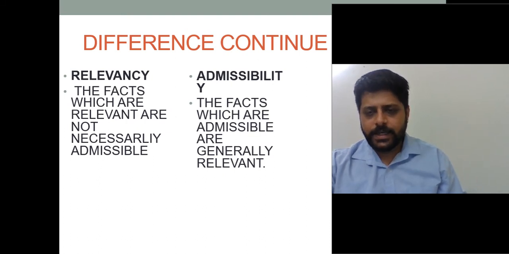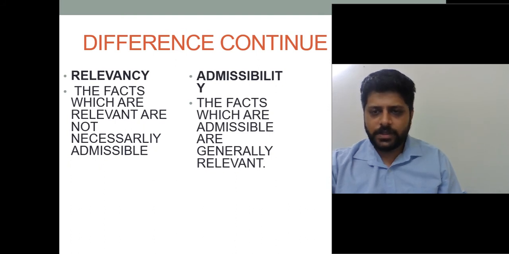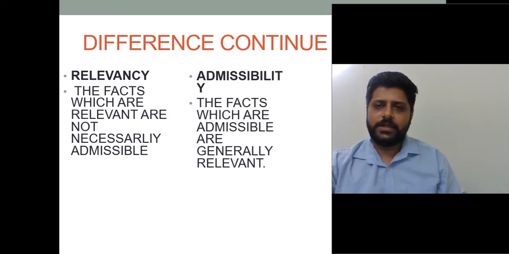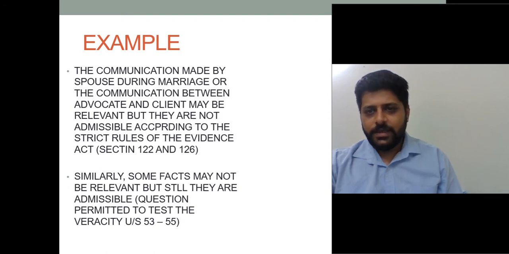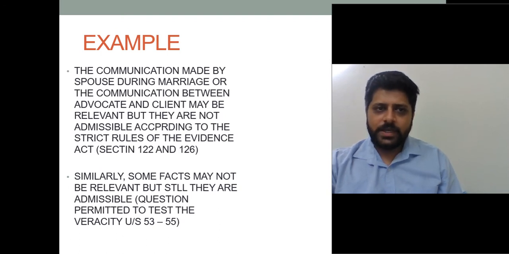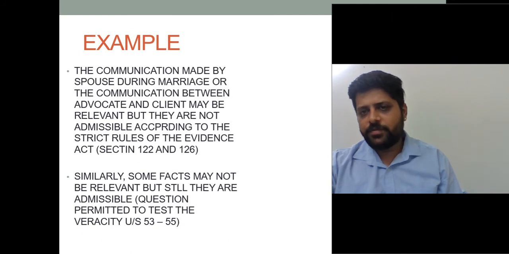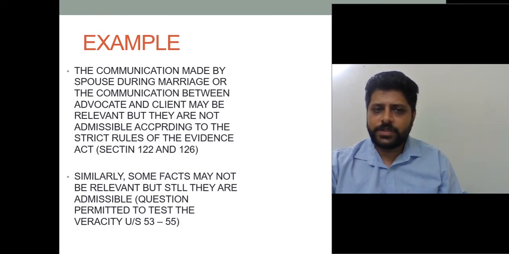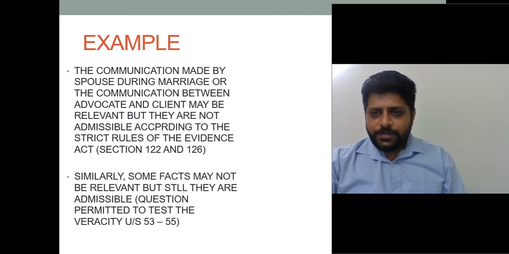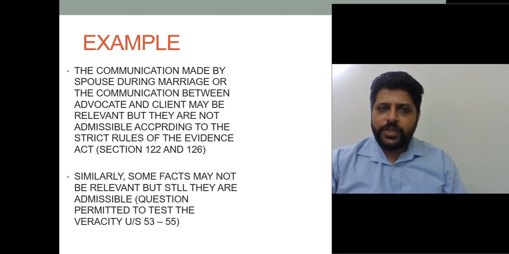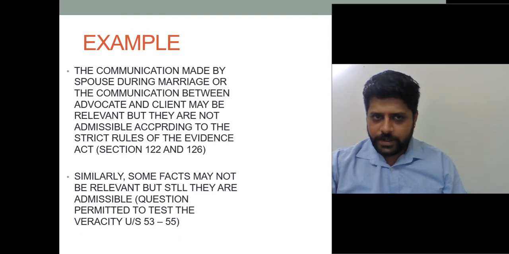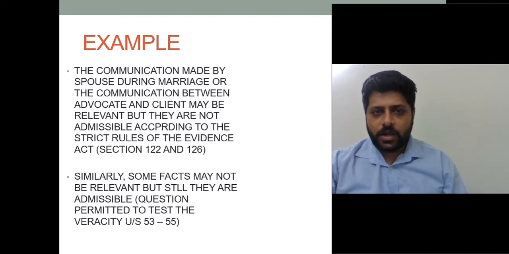Now let's see an example of relevancy and admissible facts. There are privileged communications. There is a chapter on privileged communication, from section 122 to 126. In this example, the communication made by spouses during marriage, or the communication between the advocate and the client, may be relevant, but they are not admissible according to the strict rule.